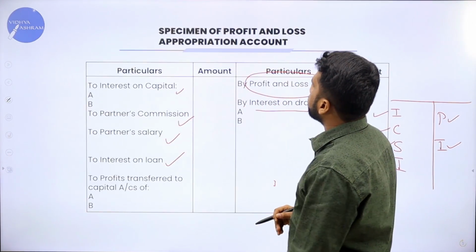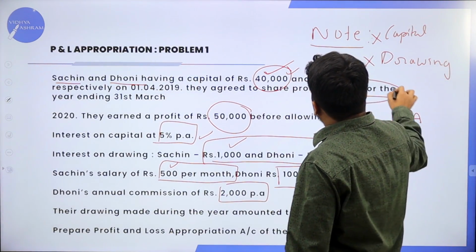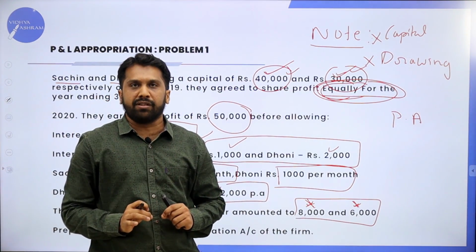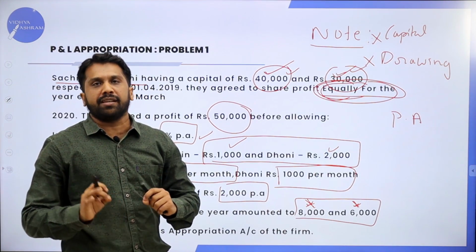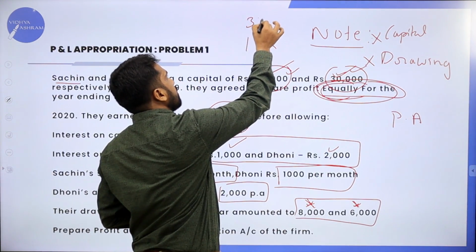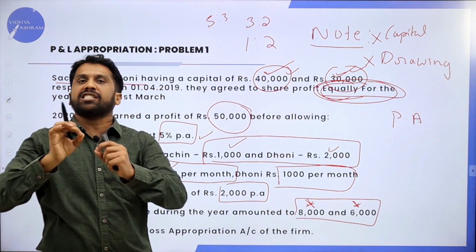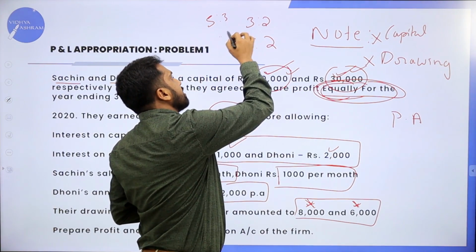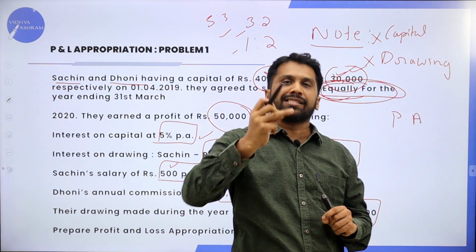Now, in this problem they have given the profit sharing ratio as equal. Not every problem will be equal. It may be 1:2, 3:2, or 5:3. As per the problem, we have to calculate; this kind of calculation we'll do in the next session.